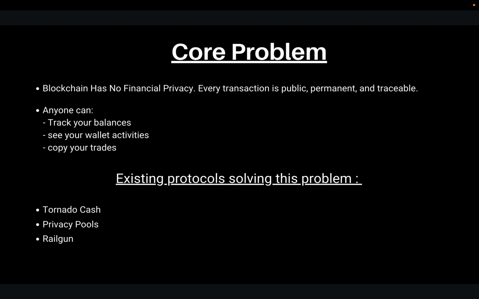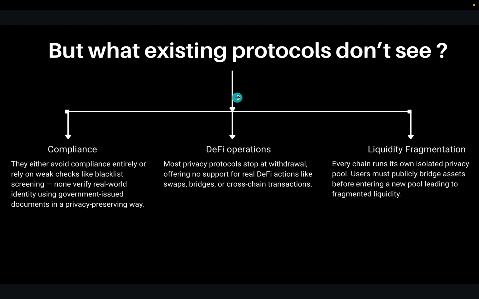The existing protocols that are solving this problem are listed here, like Tornado Cash, Privacy Pools, Railgun, and etc. But what do existing protocols not see? The first is compliance. They either avoid compliance entirely or rely on weak checks like blacklist screening. None verify real world identity using government issued documents in a privacy preserving way.